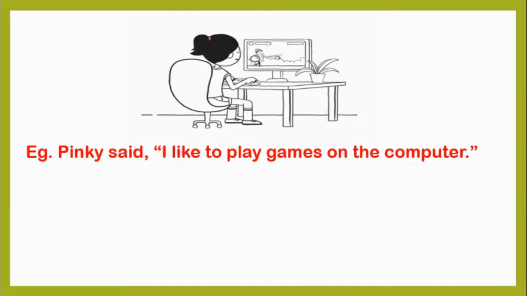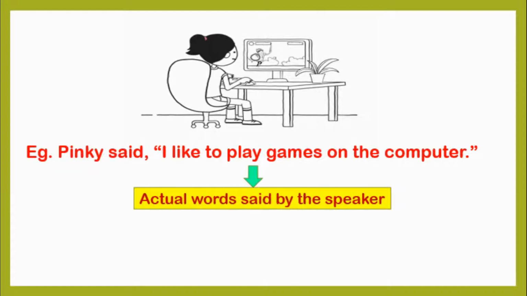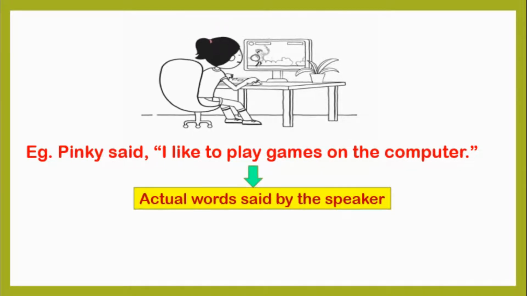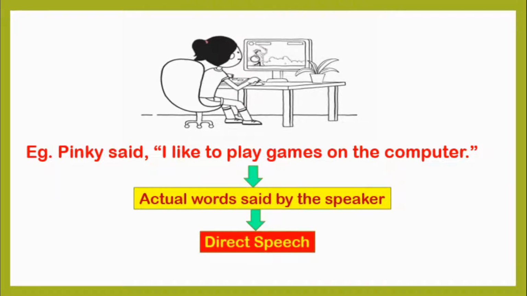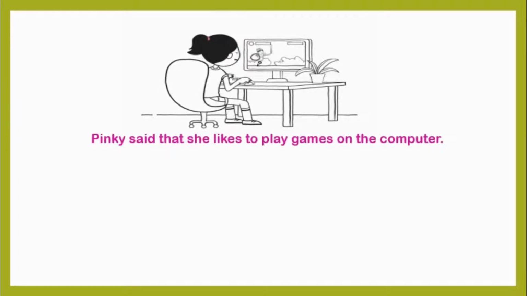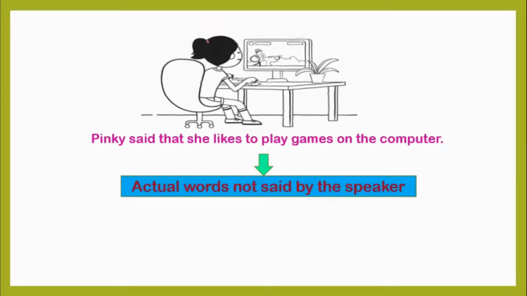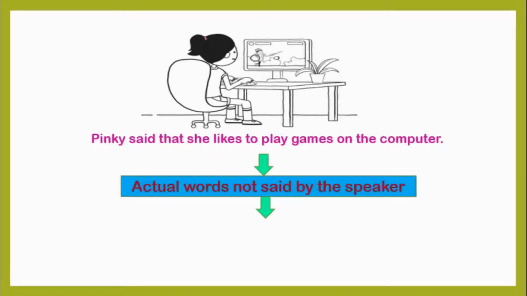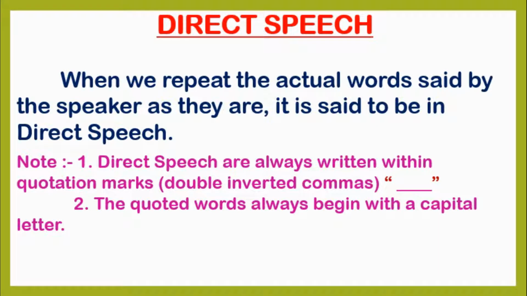In the first sentence, the actual words are said by the speaker, means they are repeated as they are. So, it is said to be direct speech. Here, in the next sentence, we have not repeated the actual words said by the speaker. However, its meaning has remained the same. So it is said to be indirect speech. Now let us learn about direct speech in detail.